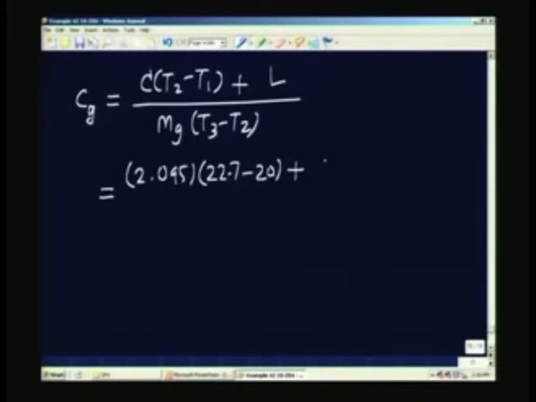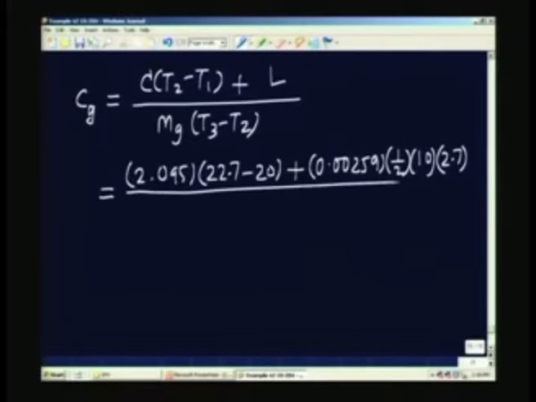K itself is 0.00259, and the integral is nothing but half the base into altitude, 2.7, divided by the mass of the glass beads multiplied by the temperature change, that is 150 grams or 0.15 kilograms multiplied by 80 minus 22.7.